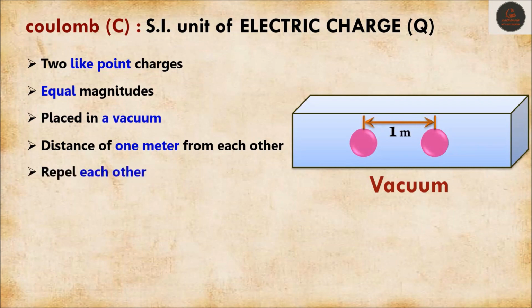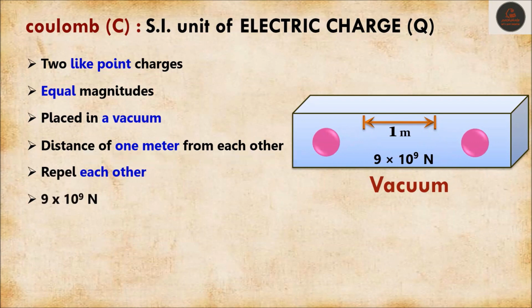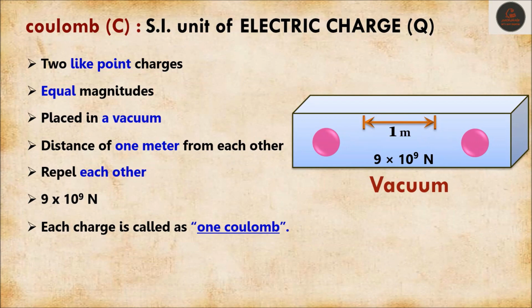Obviously, since they are like charges, they will repel each other. If they repel each other by the force of 9 into 10 to the power 9 Newton, then we say each charge has 1 Coulomb of charge. So when two like point charges of equal magnitude are placed in a vacuum and the distance between them is 1 meter, and they repel each other with the force of 9 into 10 to the power 9 Newton, then we can say each charge has 1 Coulomb of charge.